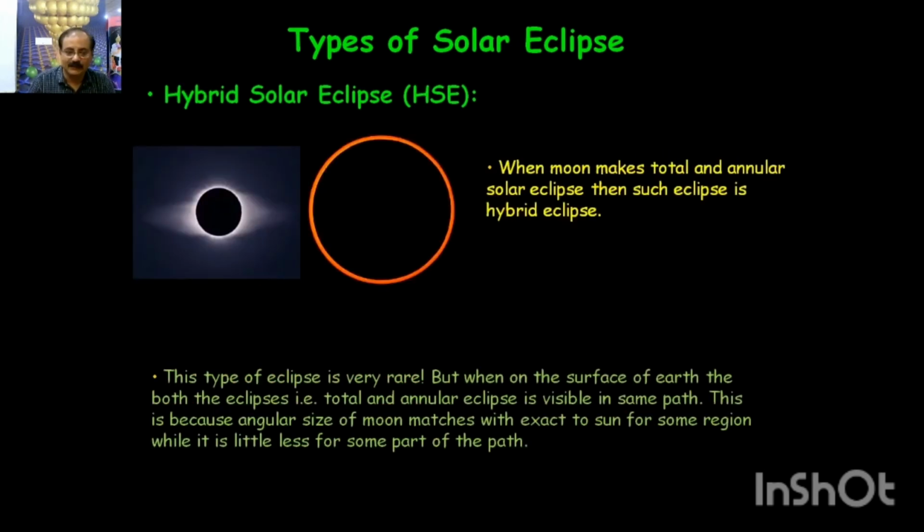Sometimes for the same eclipse, depending on the location, it is seen differently. It happens due to various geometrical factors. From some locations the Moon totally covers the Sun, as these are borderline cases, and at other locations we get a ring. So it is a hybrid eclipse.